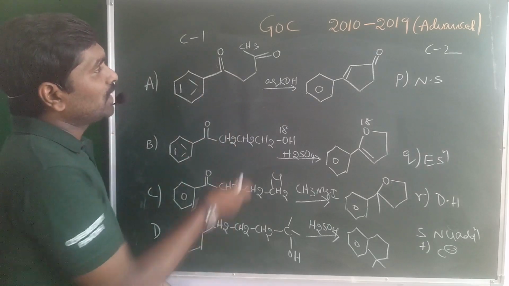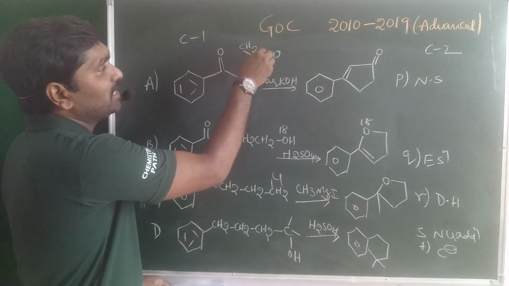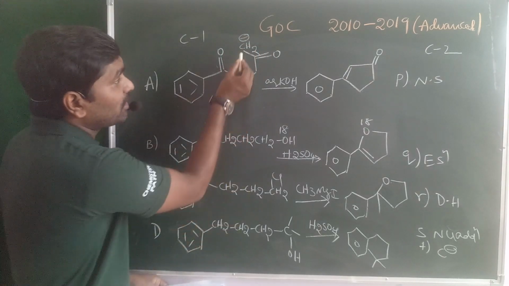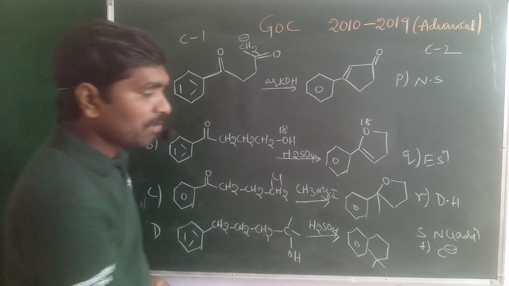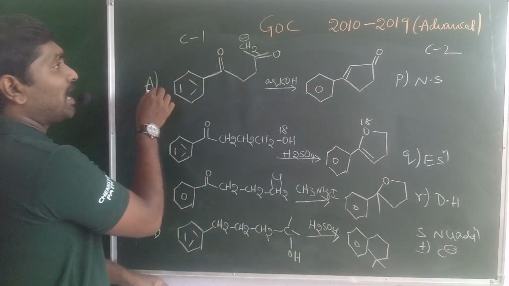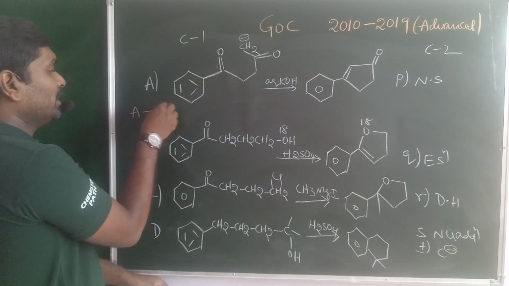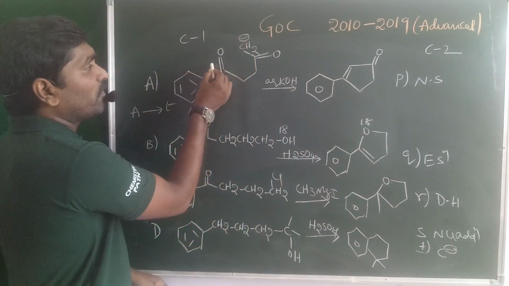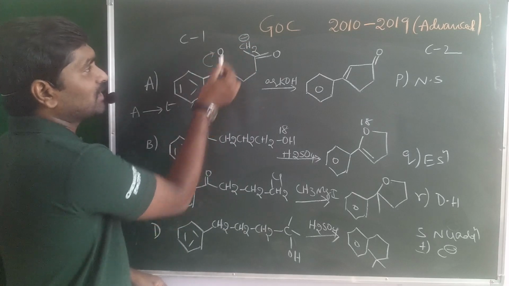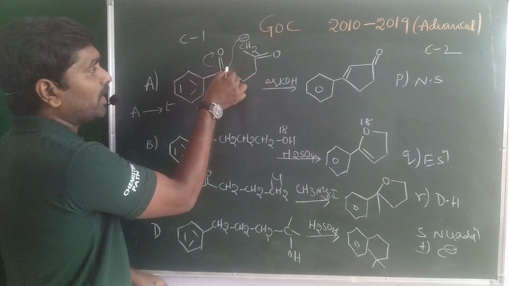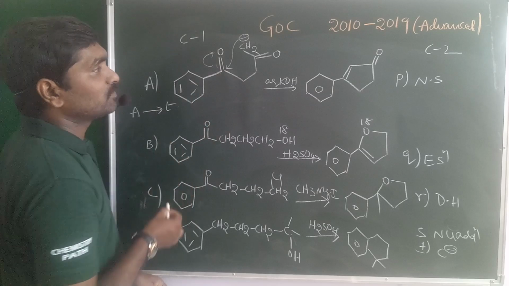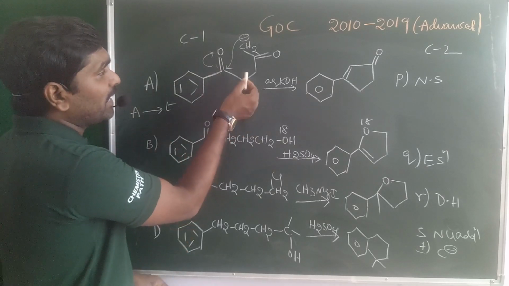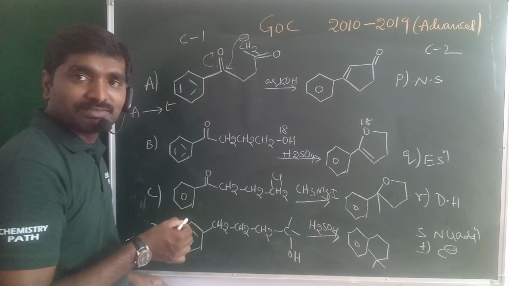Here what happened? The alpha carbon releases the H plus ion and acquires the negative charge, that means our intermediate is a carbanion. So for option A, intermediate T is formed. Next, the double bond shifted towards oxygen, and this carbanion attacks the carbocation. After hydrolysis, it becomes OH.